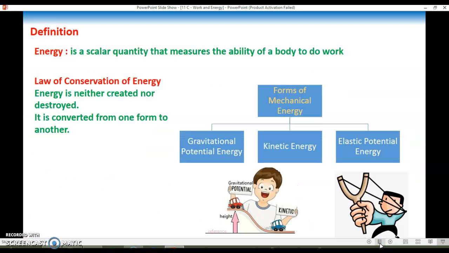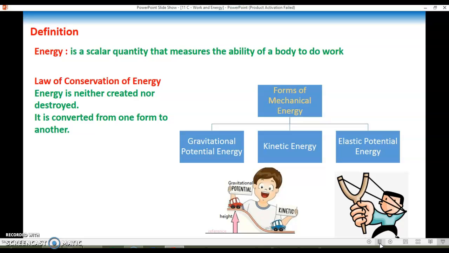Definition. Energy is a scalar quantity that measures the ability of a body to do work. The law of conservation of energy states that energy is neither created nor destroyed. It is converted from one form to another. As for mechanical energy, there are different forms: gravitational potential energy, kinetic energy, and elastic potential energy.